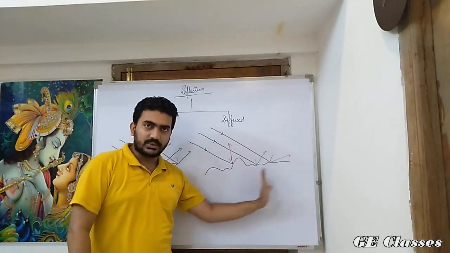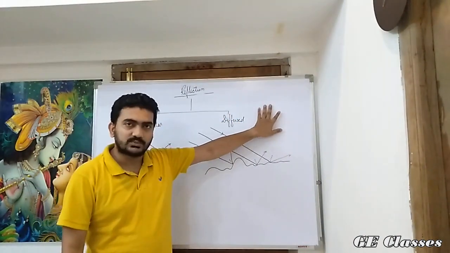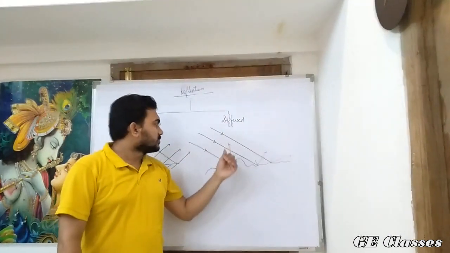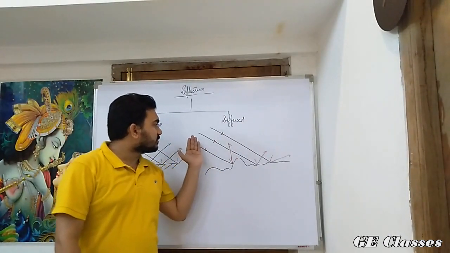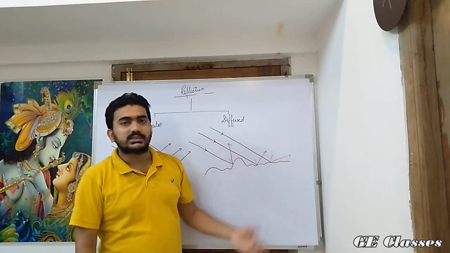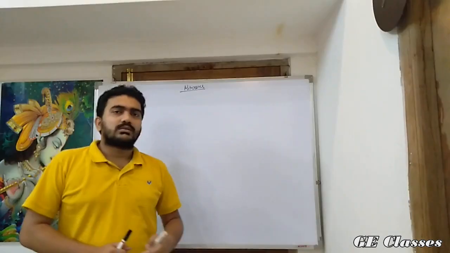These are microscopic irregularities which we cannot see. It may seem that this board is totally smooth, totally regular. No, it may be irregular, we don't know. So the incident rays were all parallel, but the reflected rays are all in different directions. This is the basic difference between regular and diffuse reflection.